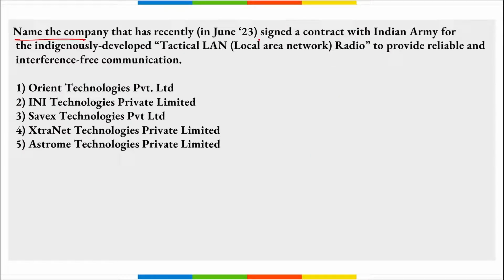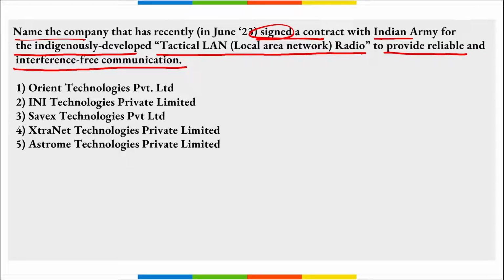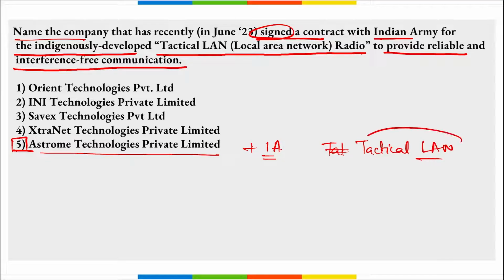Next, name the company that recently signed a contract with the Indian Army for the indigenously developed tactical LAN, that is local area network radio, to provide reliable and interference free communication. It is Astrome Technologies Private Limited, right? This company recently signed a contract with the Indian Army to develop tactical local area network radio, tactical LAN, to provide reliable and interference free communication, correct? It is the second procurement contract of the Indian Army signed to further their commitment to making the Make in India campaign a reality, correct?